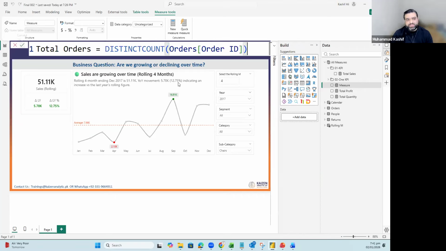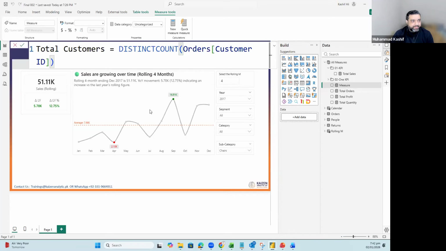So I want the distinct count of the order. Of course it is repeating, so I just want a distinct count for orders and for customers as well, because otherwise it will count every order. So I don't want to count every order. I just want a distinct count.